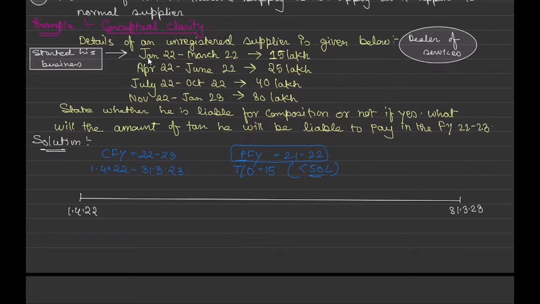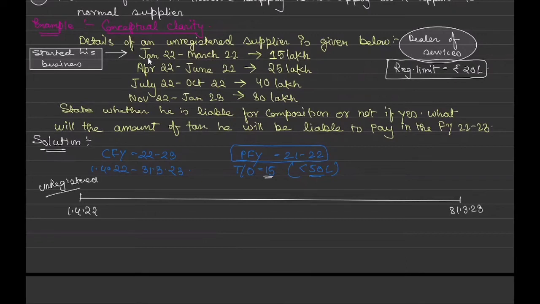Okay. So previous year he was 15 lakh. And one more thing is that for a dealer of services, the registration limit is rupees 20 lakh. Once a dealer of services crosses the 20 lakh limit, he is eligible to get registered. And he is saying that he is an unregistered supplier, correct? So at the beginning of this year he is unregistered, correct or not? He is unregistered at this period.